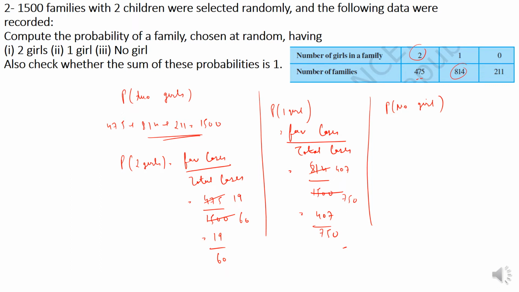Okay, like that. So probability of no girl is also the same, favorable cases by total cases. So it is 211 by 1500. So that's it. These are the answers to the 3 questions. Probability of 2 girls is 19 by 60, 1 girl is 407 by 750, and for 0 girls is 211 by 1500. Let us see the next question.